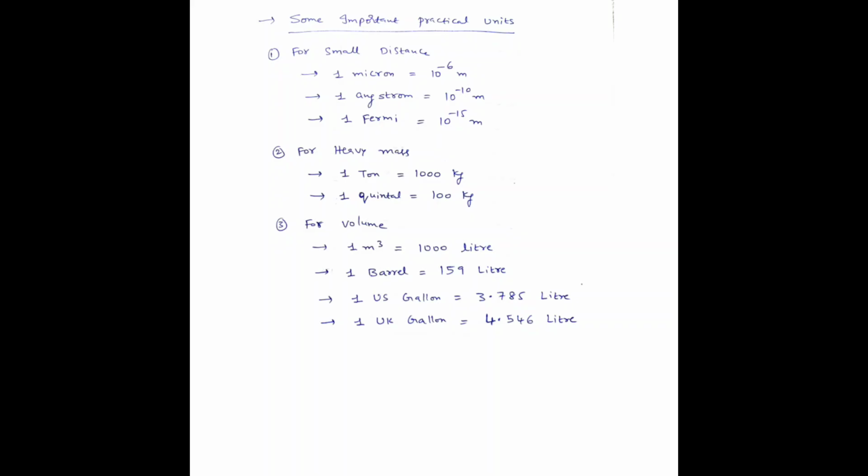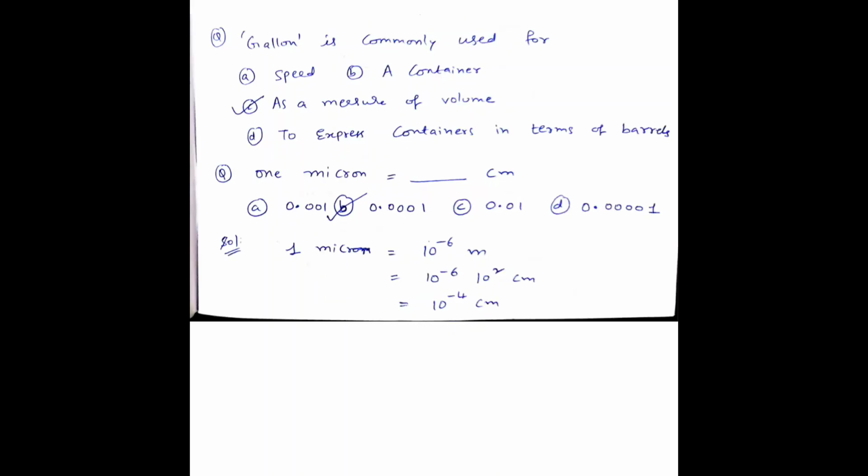Also for volume, 1 meter cube is 1000 liters, and 1 barrel means 159 liters. 1 US gallon means 3.7 liters. 1 UK gallon means 4.5 liters. And a few questions: 1 gallon is commonly used as a measure of volume. So option C, as a measure of volume, is the right answer. 1 gallon means approximately 3.7 liters.